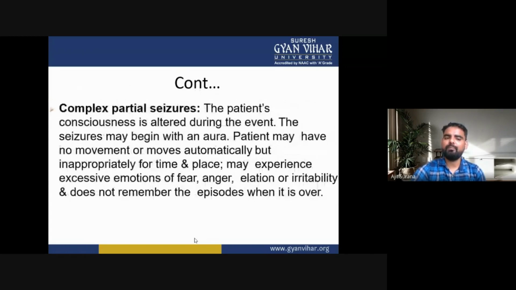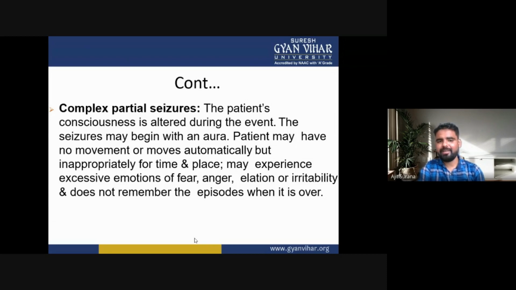Now the second one is the complex partial seizures. In complex partial seizures, the patient's consciousness is altered during the event. The seizure may begin with an aura. The patient may have no movements or may move automatically but inappropriately for time and place. So in a complex partial seizure, the patient's consciousness is altered during the event.